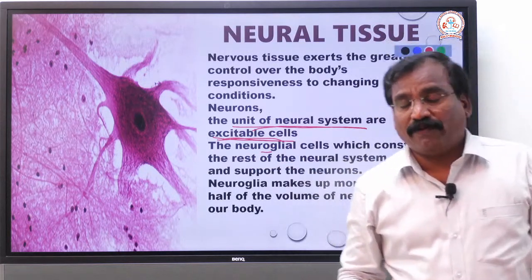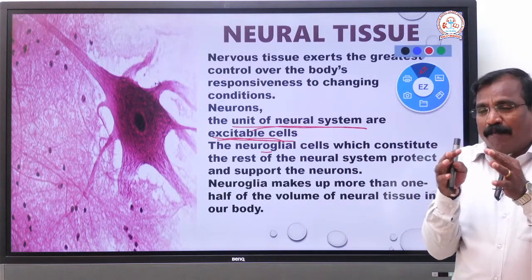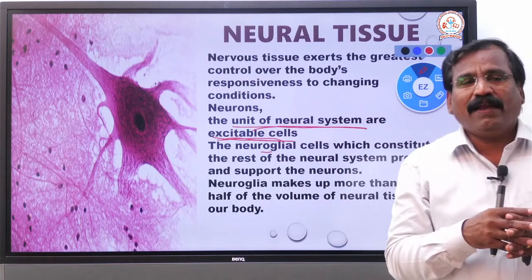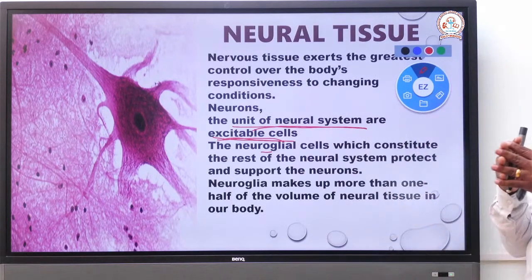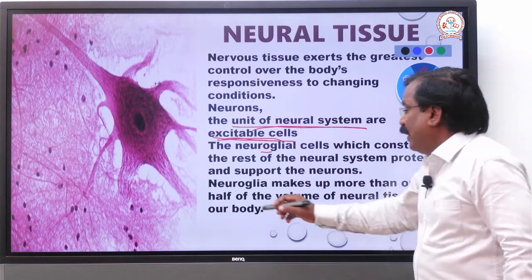Already I said it is made up of nerve cells, and apart from the nerve cells, our brain and nervous system are made up of supporting cells, which are called neuroglia.